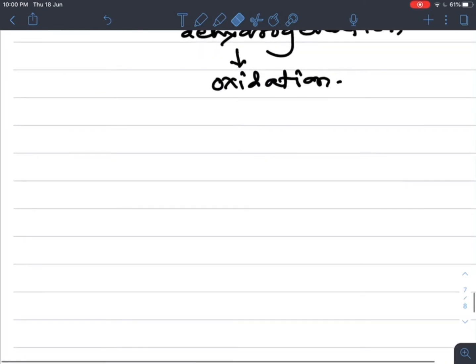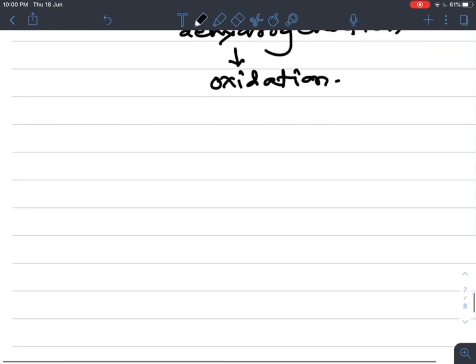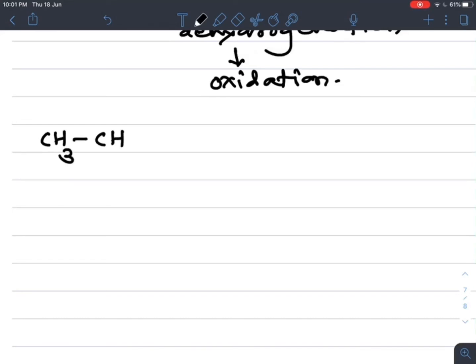So if we take a primary, secondary and tertiary alcohol, one example of each. The primary alcohol example is CH3CH2OH, that is a primary alcohol, on oxidation in the presence of copper at 573 Kelvin. What is the product? Tell me. So what do we get as the product?